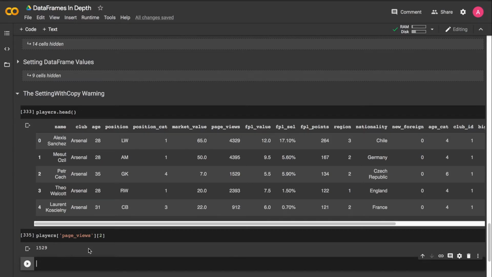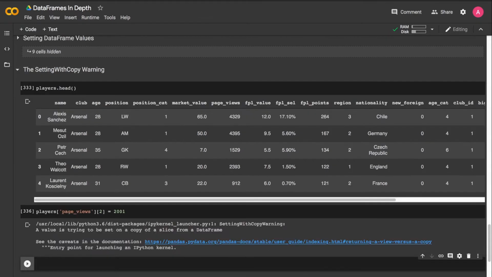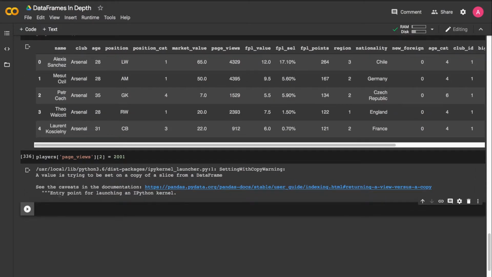So now that we've isolated the value we want to update, we could go ahead and set it to the value we wanted, so 2001. And you will see this a lot in code. Okay, but we get this interesting warning here. It says a value is trying to be set on a copy of a slice from a data frame.